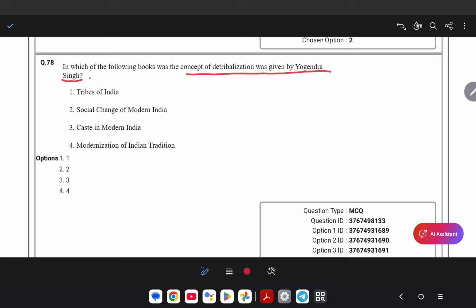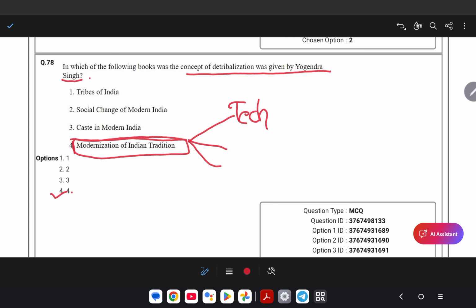Yogendra Singh was related to modernization of Indian tradition. This was his first book. The correct option is 4. He studied modernization in three perspectives: technological, economic, and political.